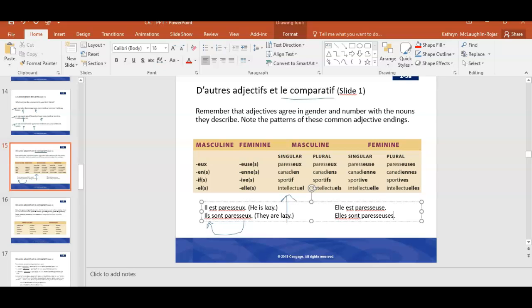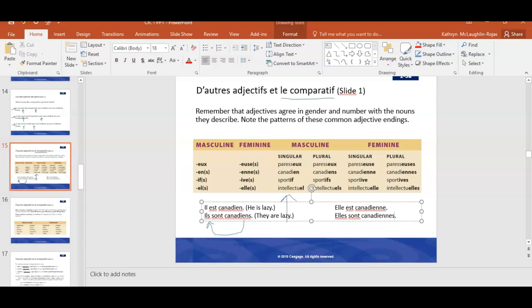So I can say, for example, il est canadien, or ils sont canadiens. The only difference is the S here. Elle est canadienne. Elles sont canadiennes. Sounds the same, I'm just adding an S to it. So hopefully you get the idea.